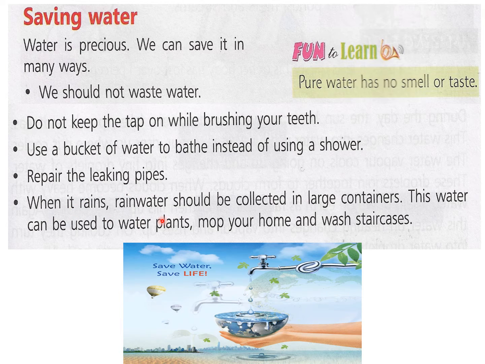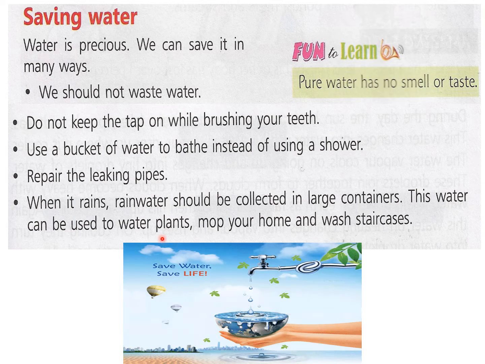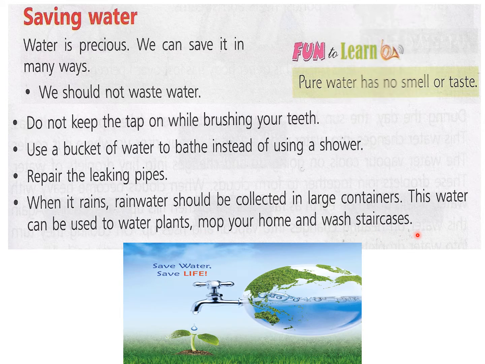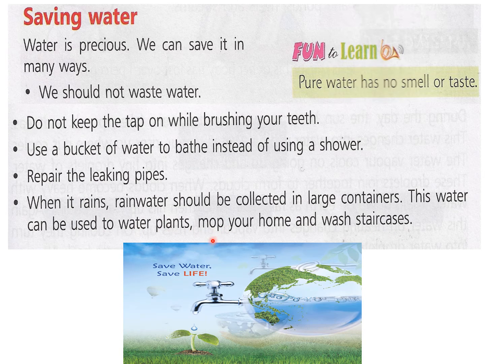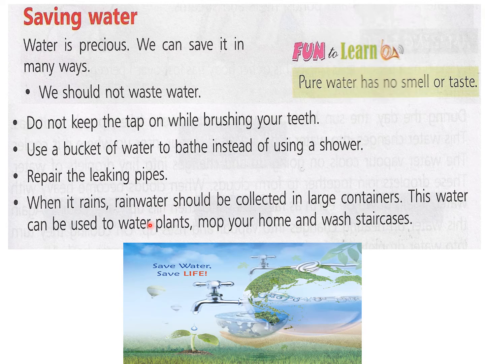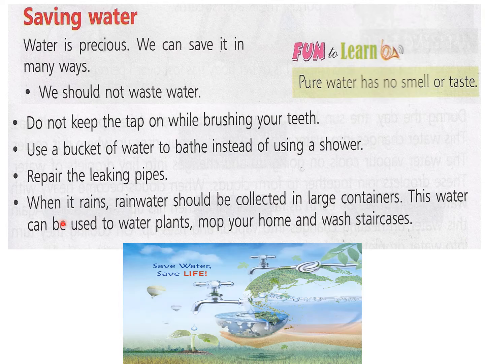Then when it rains, rainwater should be collected in large containers. This water can be used to water plants, mop your home, and wash staircases. So all these are the uses of rainwater. You can use it for this, and also you can collect the rainwater underground so that the groundwater level also increases.